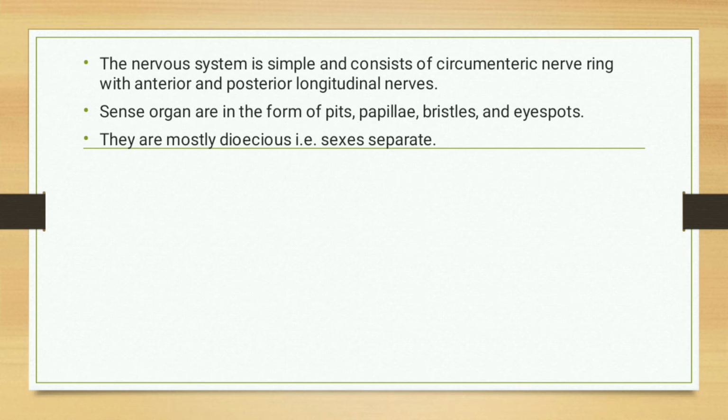The nervous system is simple and consists of a circumenteric nerve ring with anterior and posterior longitudinal nerves. The sense organs are in the form of pits, papillae, bristles and eye spots. They are mostly dioecious, which means the sexes are separate, that is, male and female Ascaris are separate.